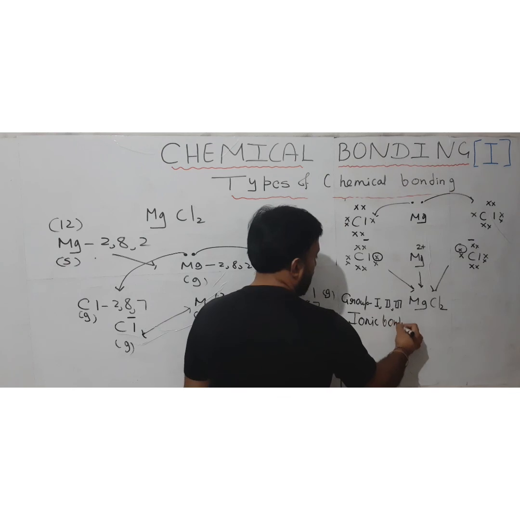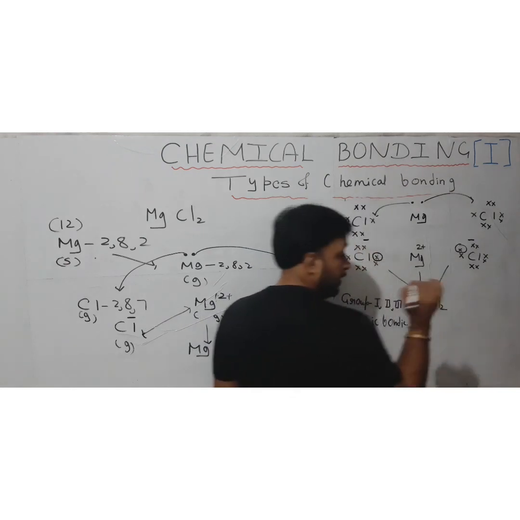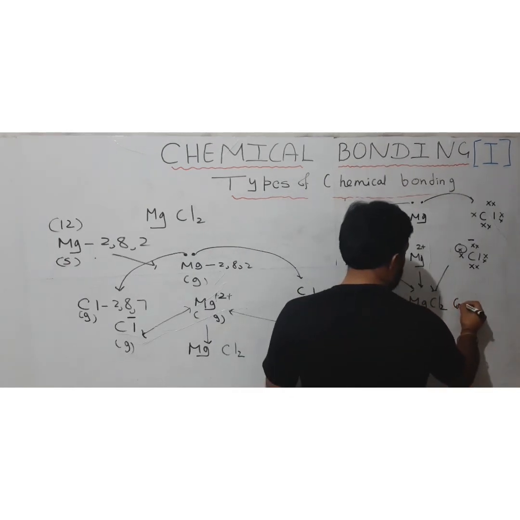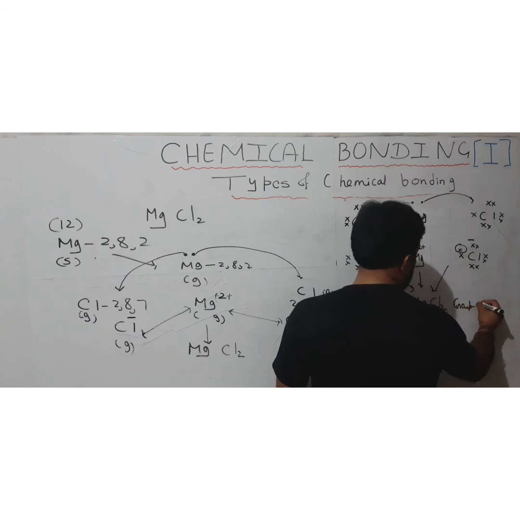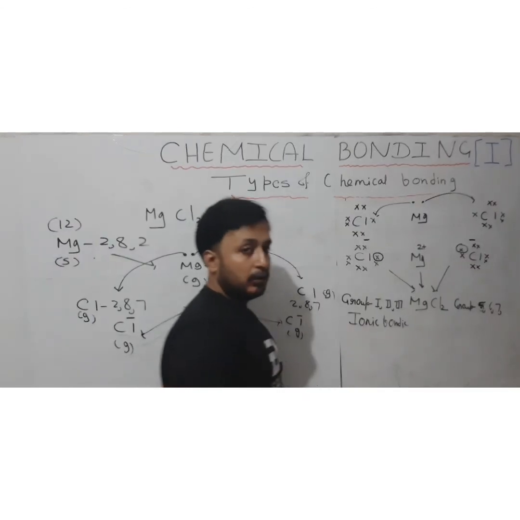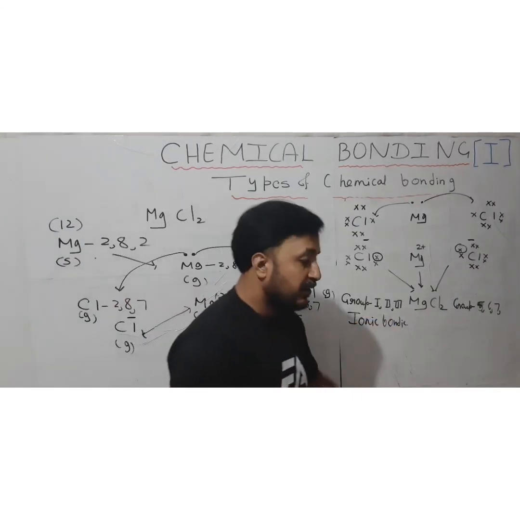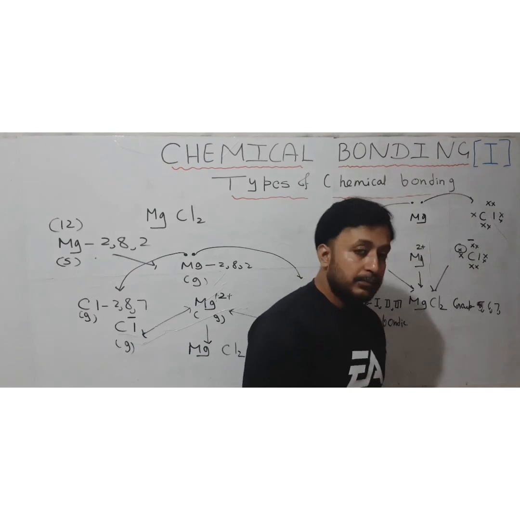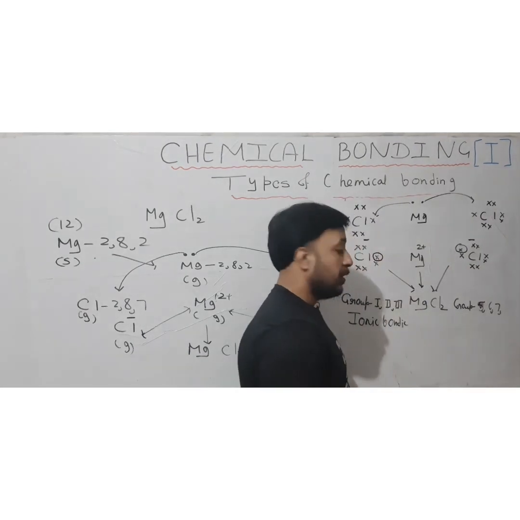Okay, and they form the ionic bond with the elements of group 5, 6, 7. 8 is already the noble gas. So group 5, 6, 7. Whenever they combine with them, they will usually form the ionic compound.